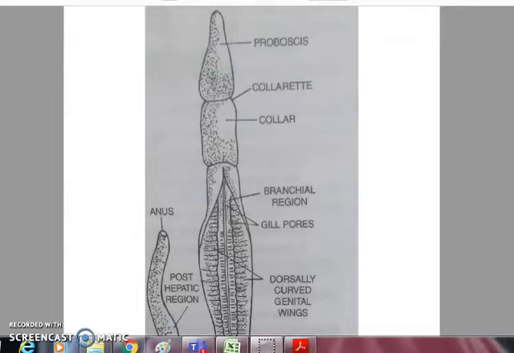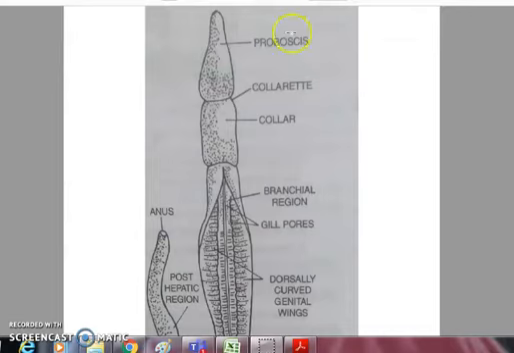Okay, today we will study the affinities of Balanoglossus. We will study its affinities and differences with annelids, echinoderms, and chordates. So Balanoglossus belongs to phylum Hemichordata.